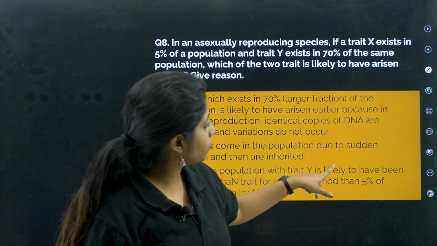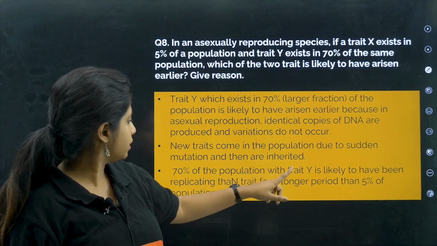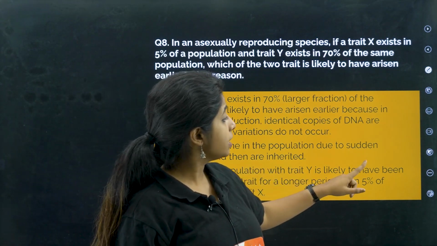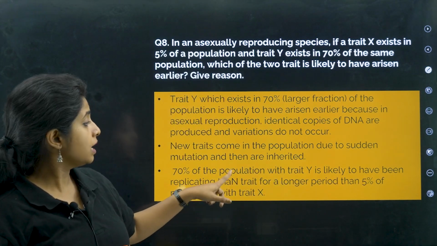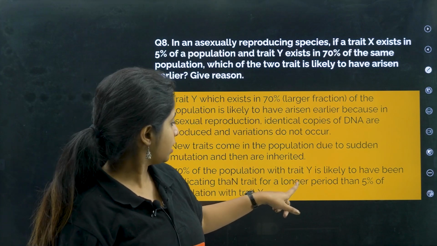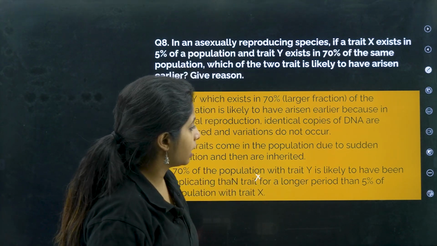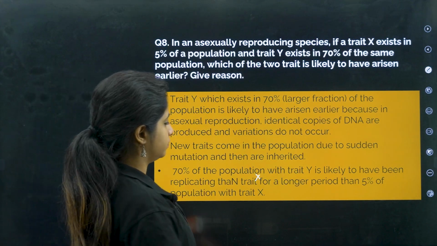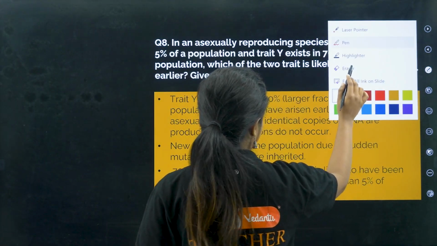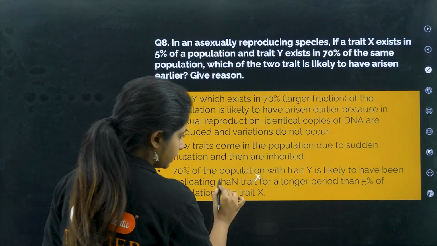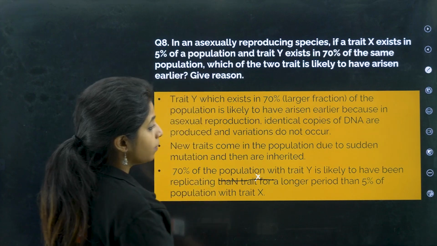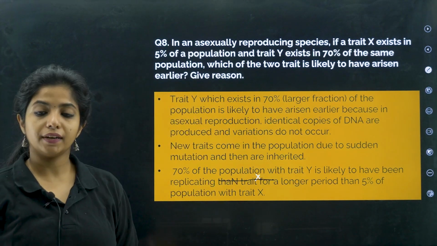New traits come in the population due to sudden mutation and then are inherited. The 70% of the population with trait Y is likely to have been replicating for a longer time than the 5% of population with trait X.